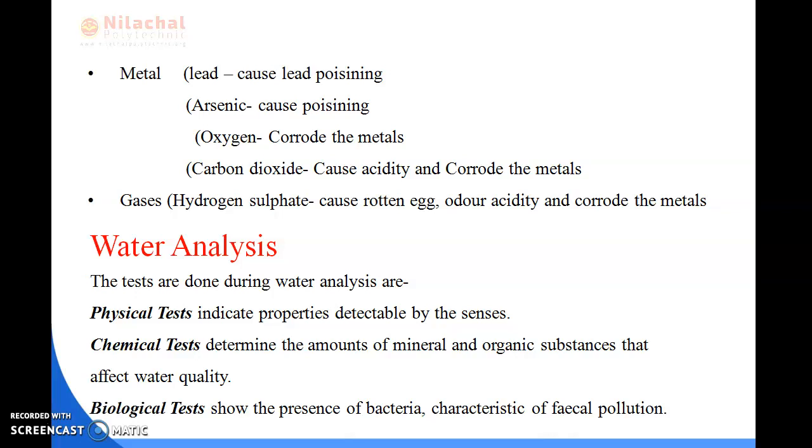So these are the following tests which are done during water analysis: physical test, chemical test and biological test. The physical test indicates the properties detectable by the senses. Next is the chemical test. It determines the amount of mineral and organic substances that affect the water quality. And next is the biological test. It shows the presence of bacteria, characteristics of fecal pollution.